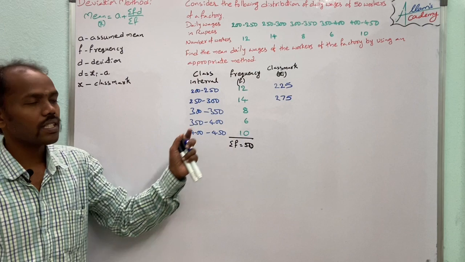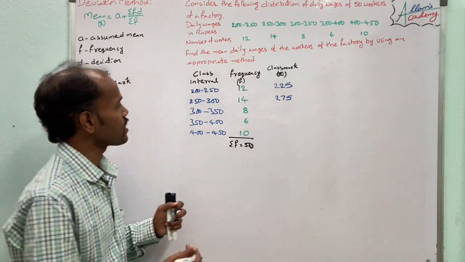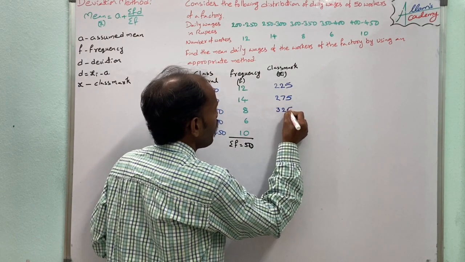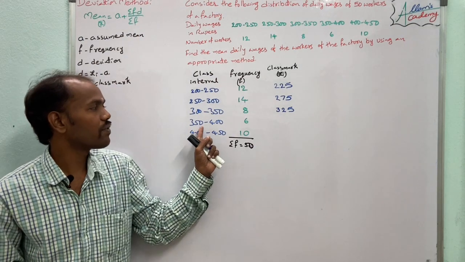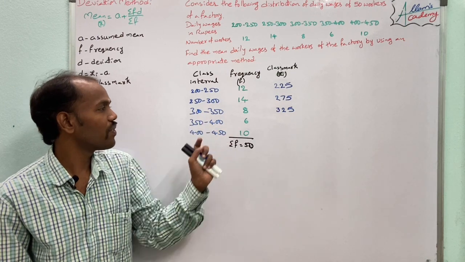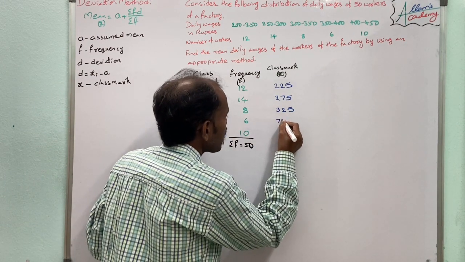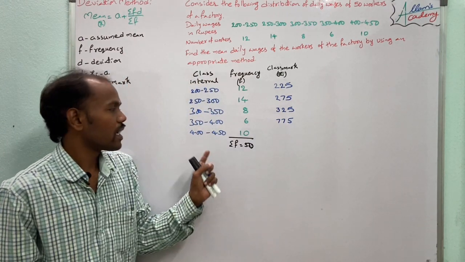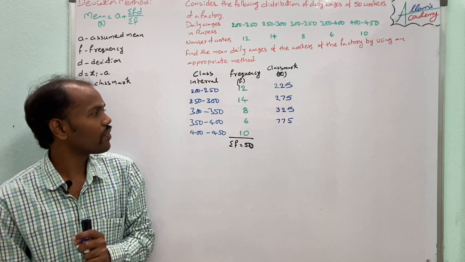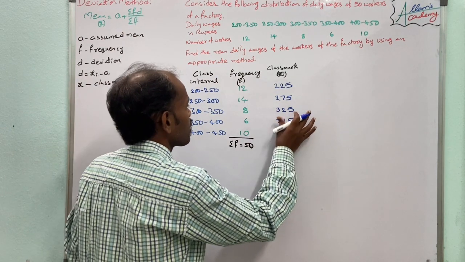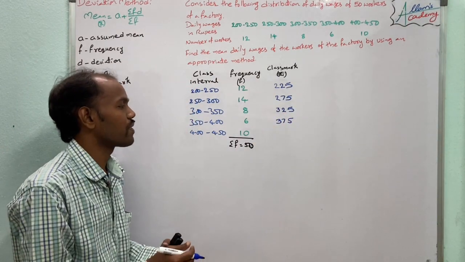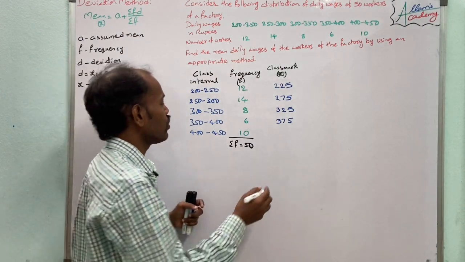Next, 300 to 350 is 650, half is 325. Next, 350 to 400, the addition is 750, half is 375. Next, 400 to 450, the addition is 850, half of 850 is